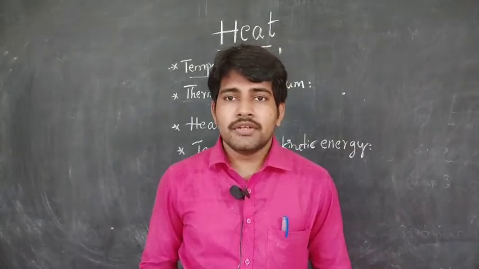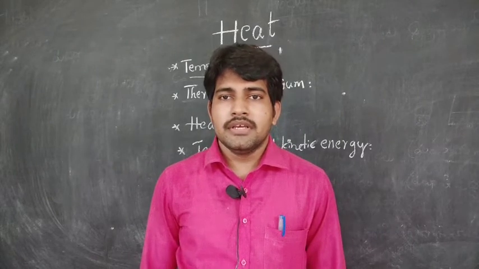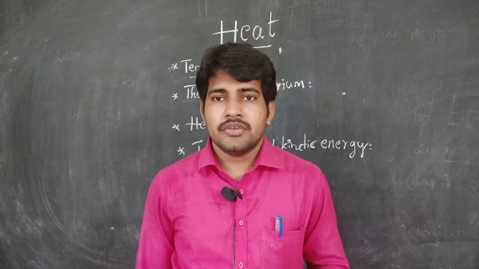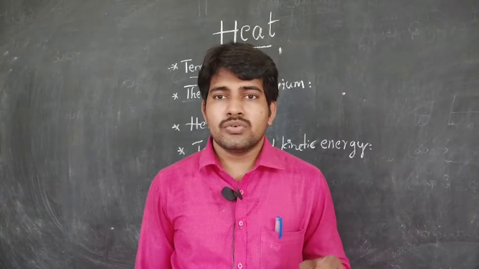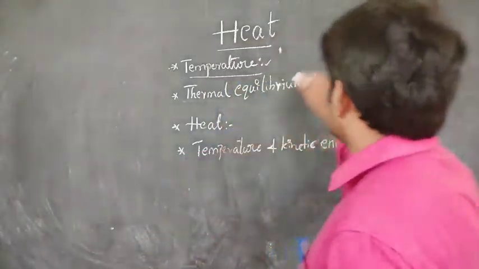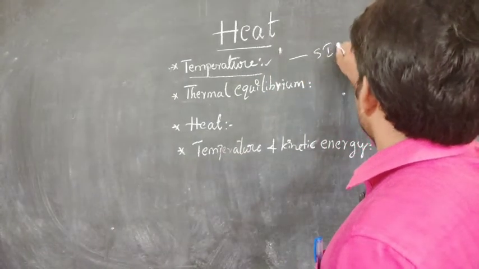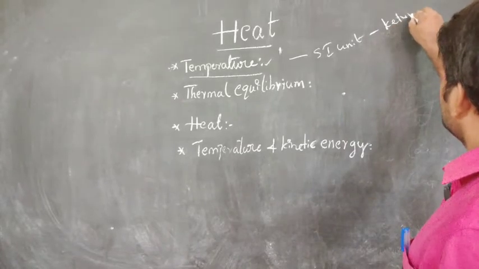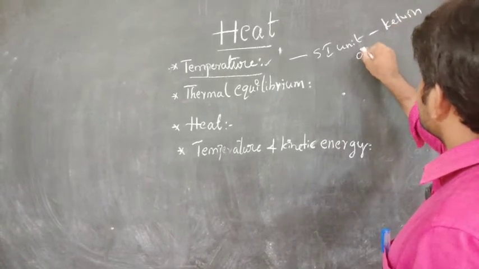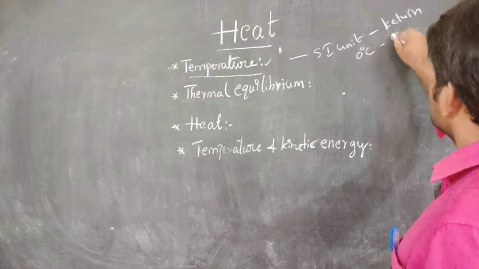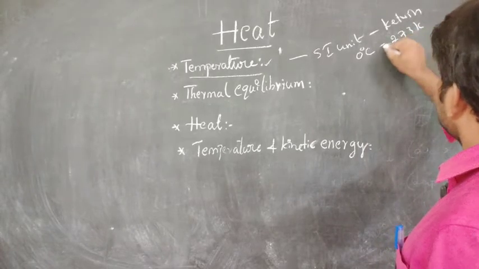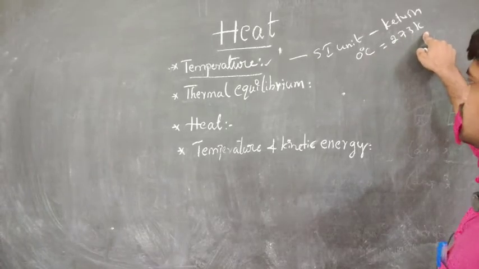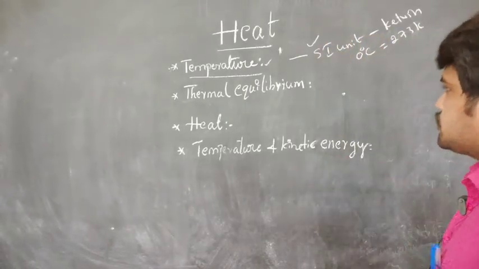The SI unit of temperature is Kelvin. It is also expressed in degrees Celsius. 0 degrees Celsius is equal to 273 Kelvin. What is the SI unit? Kelvin. It is also expressed in degrees C. 0 degrees C equals 273 Kelvin. This is the SI unit of temperature.